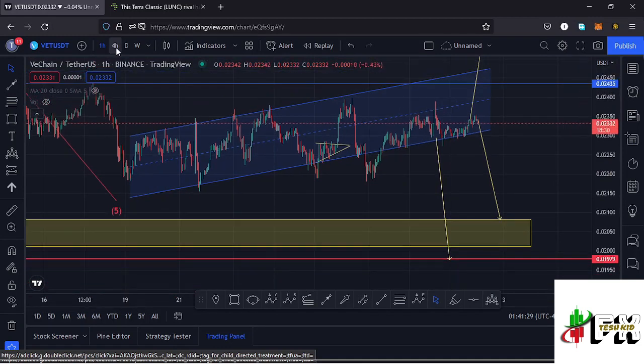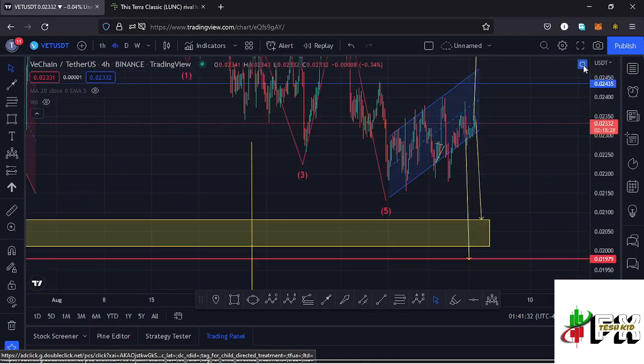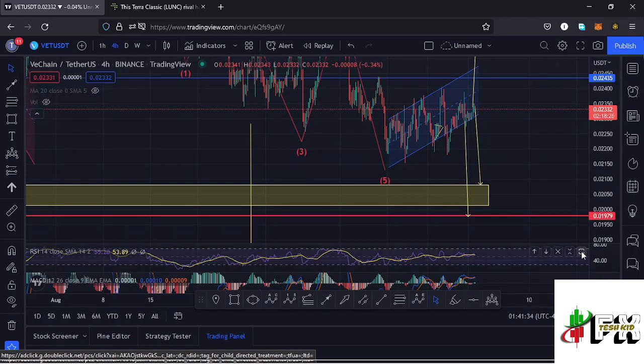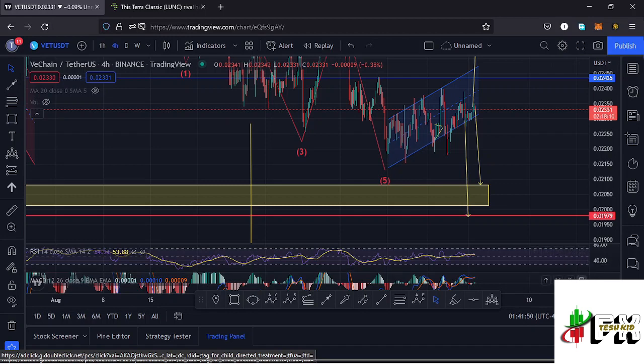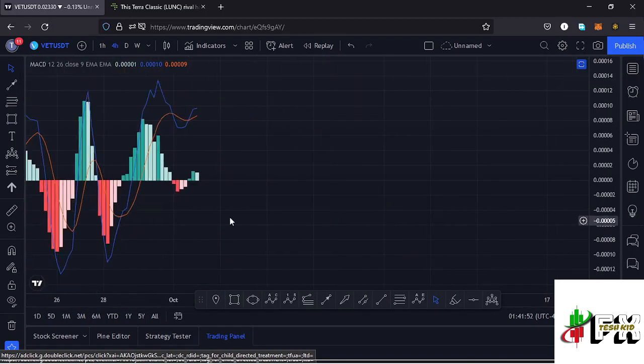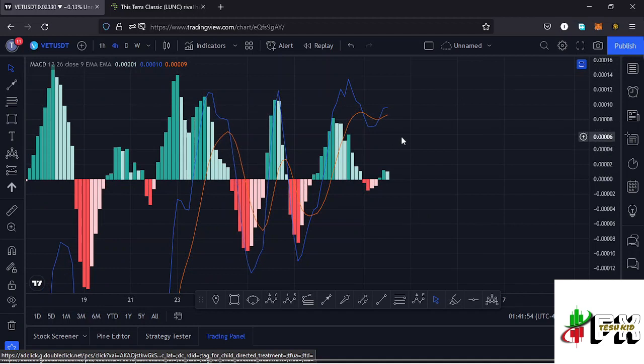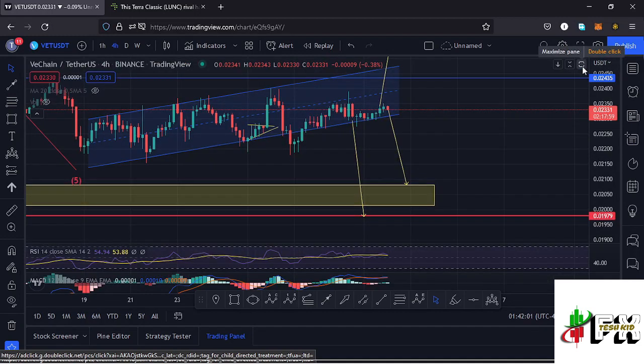Also getting back to the 4-hour chart so that we can also take a look at the indicators. Here on the RSI, we are trading at around the 54 mark, and that means we have massive room for us to support any movement to the upper side in the formation of a wave 2, and also any movement to trade within the upper side of the channel. Also taking a look at the MACD. Here on the MACD we have printed a bullish cross, and that is very positive for Vechain, because that would mean higher prices could be coming our way. So let's be patient and see how that plays out, and I'll keep you updated.